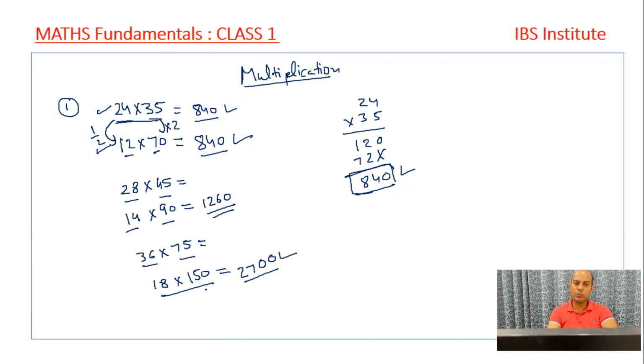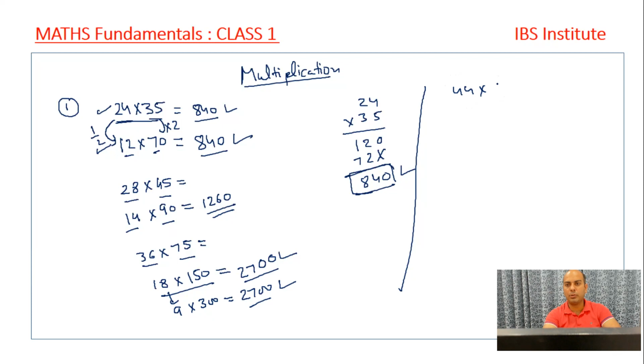This is one thing I can do. Otherwise, I can reapply the same concept. Half of this number is 9 and double of 150 is 300, and the answer is 2700. I get the same answer over here. So it's a very simple concept. Simply what we need to take care of is that we need to halve one number and double the other, and equations are going to become very easy for us. I take one more example. If I have to multiply 44 into 112.5.